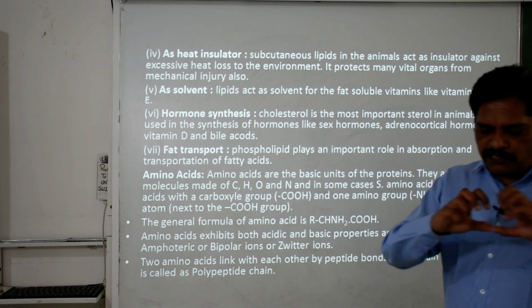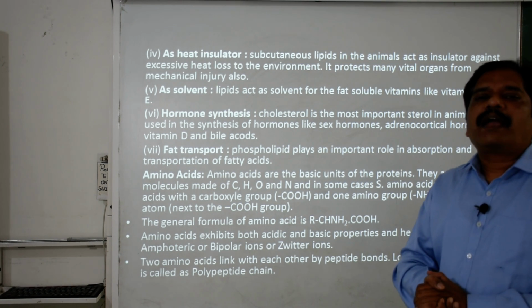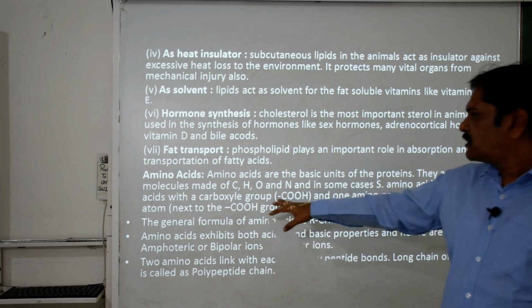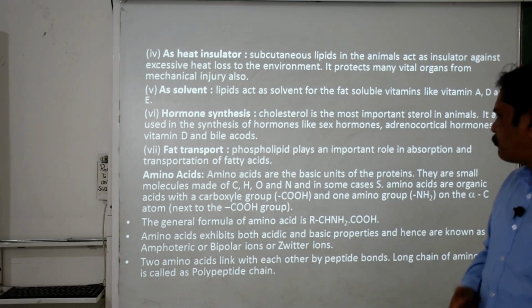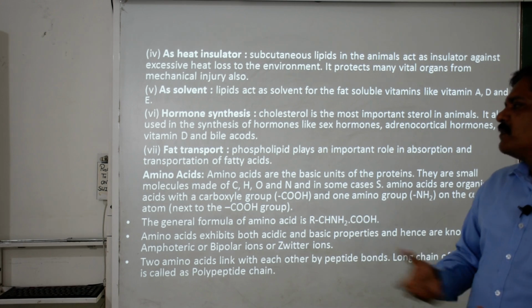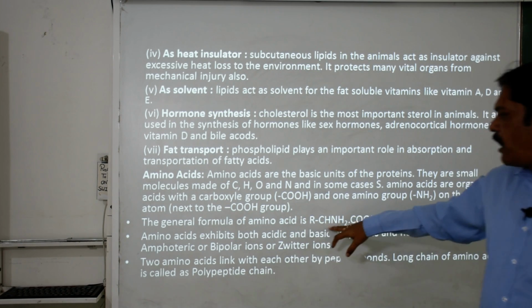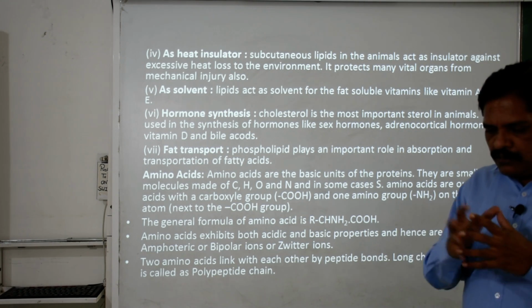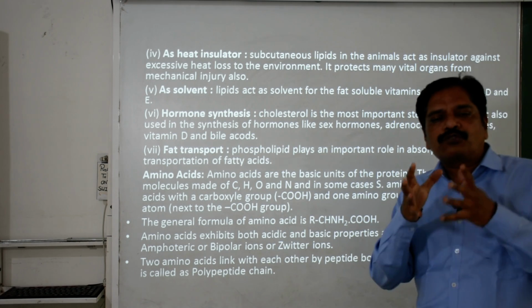You can write the formula R-NH2-COOH. So amino acids are organic acids with the carboxyl group COOH and one amino group NH2, with an alkane chain. Clear? The general formula of an amino acid is R-CH(NH2)-COOH.